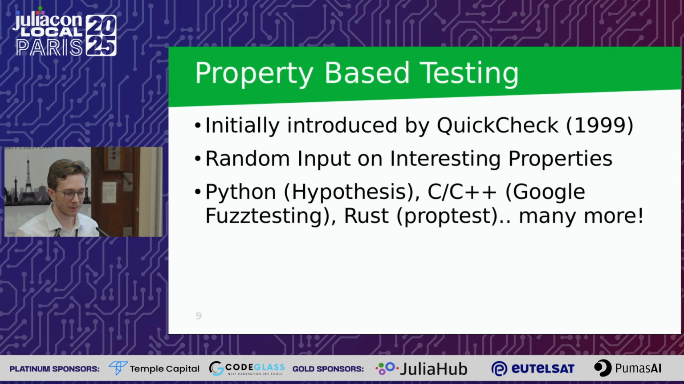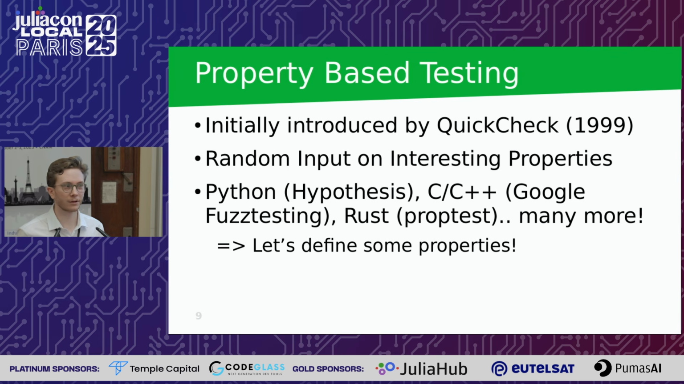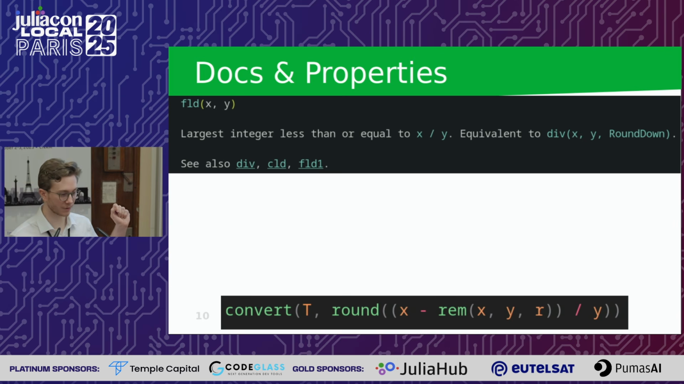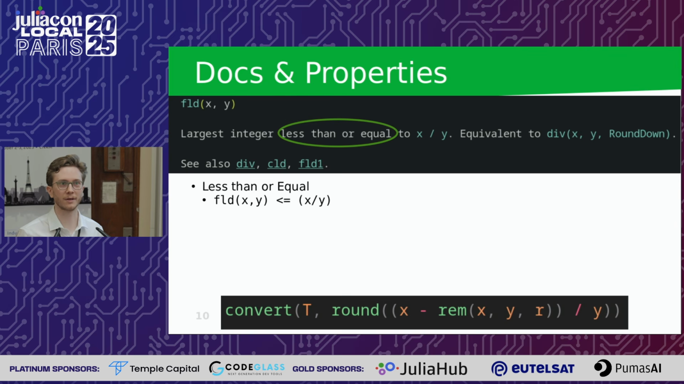Let's just get right into it and try to define some properties for Julia. So going back to our floor division function, what can we immediately see just from this very short docstring? One of the first things we might notice is this less than or equal, right? And we should immediately be able to say, hey, our floor division should be less than or equal to the division. That's something we can reasonably extract here. And in fact, we can do that.